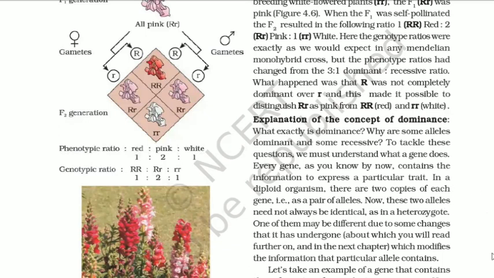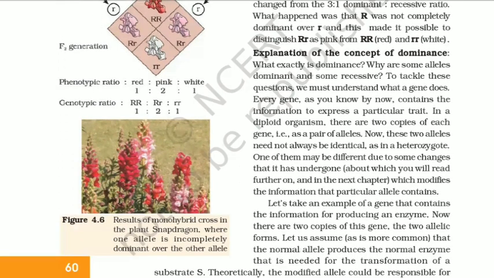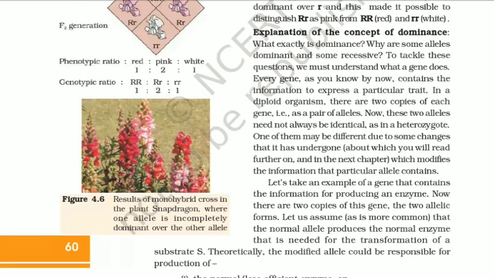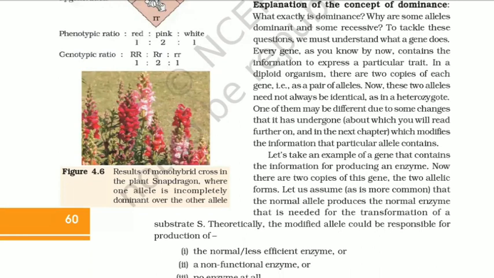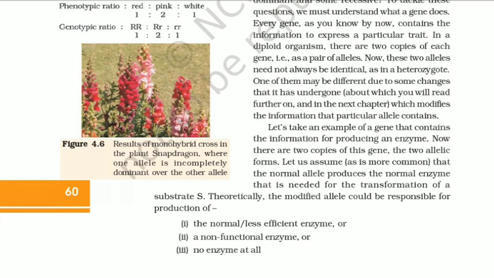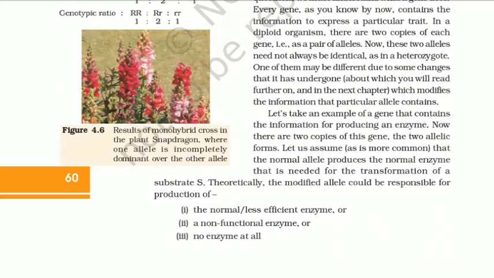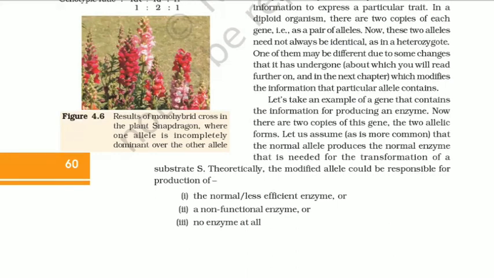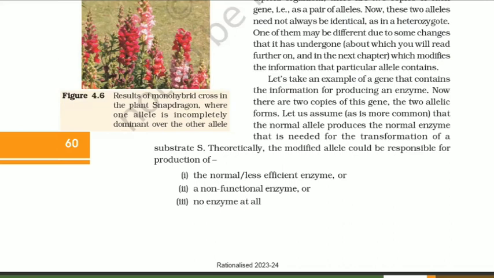Explanation of the concept of dominance. What exactly is dominance? Why are some alleles dominant and some recessive? To tackle these questions, we must understand what a gene does. Every gene, as you know by now, contains the information to express a particular trait in a diploid organism. There are two copies of each gene, that is, a pair of alleles. Now, these two alleles need not always be identical, as in a heterozygote. One of them may be different due to some changes that it has undergone, about which you will read further on and in the next chapter, which modifies the information that particular allele contains.